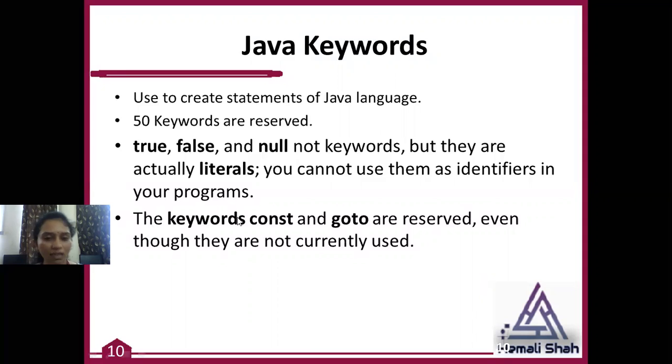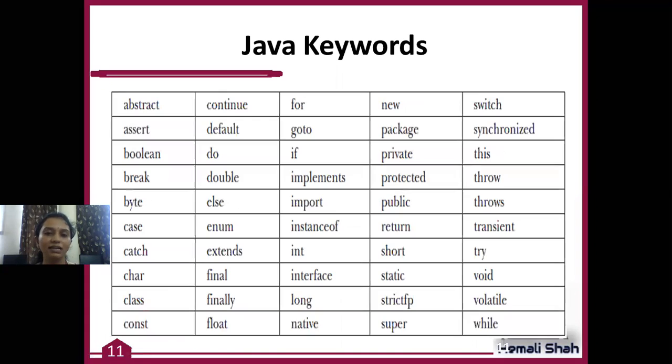The other keywords, const and goto, are reserved keywords which are not currently used in Java. Instead of const, the final keyword is available to define a constant in Java, but these two are restricted keywords. The use of these two keywords is restricted. See here, this is the list of 50 keywords available over here.